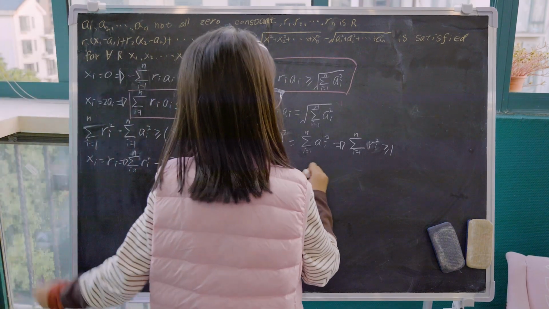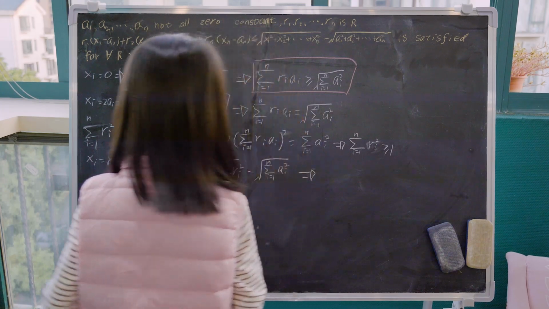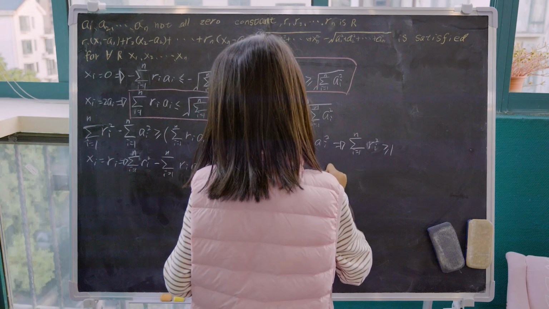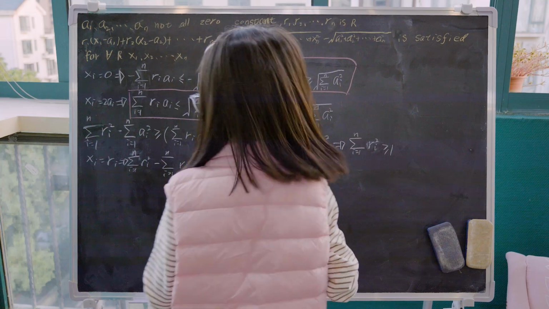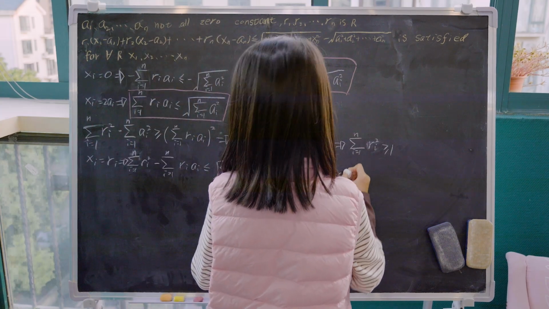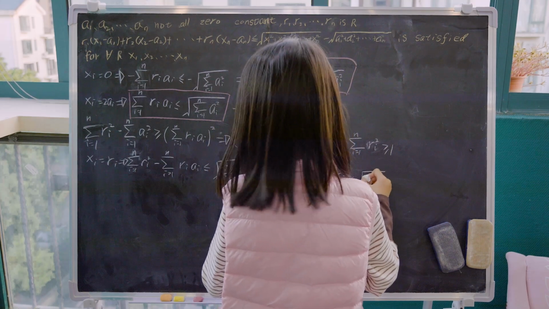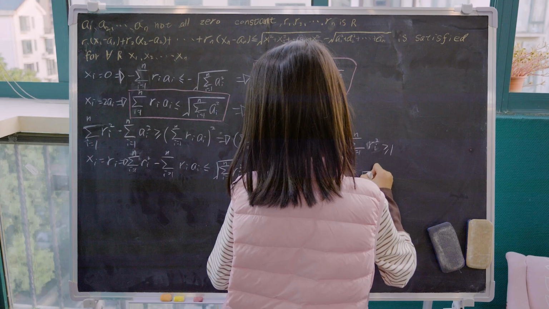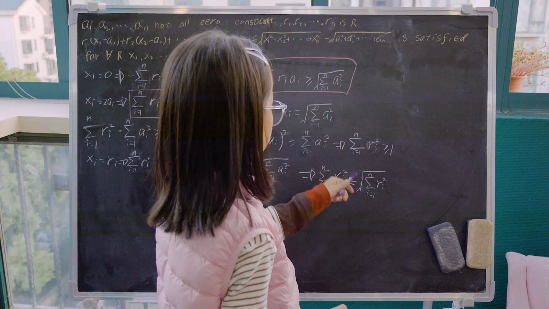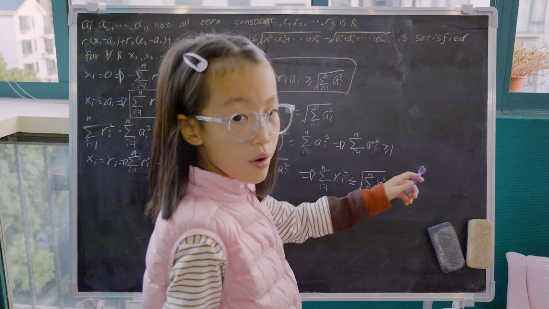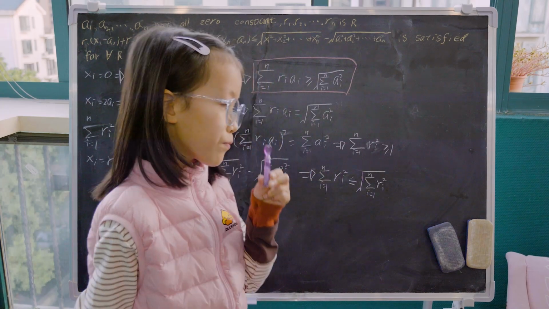That tells us the sum from i equals 1 to n of r_i squared is less than or equal to its square root. This is less than or equal to the square root of itself, so this must be less than or equal to 1. That's it.